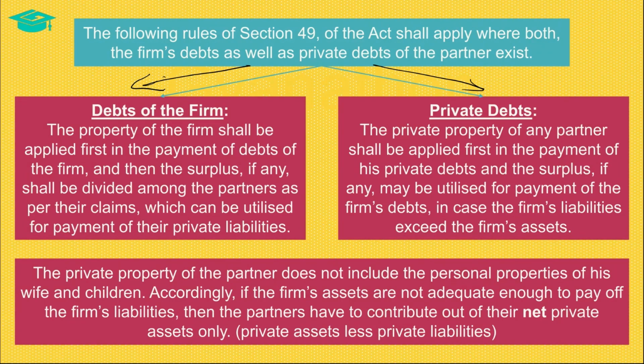While the rule states about a partner's private property, we should first understand what is included in the private property of a partner. The private property of a partner includes only the partner's personal property and does not include the personal properties of the partner's spouse and children. So, in a case where the firm's assets are not adequate to pay off the firm's liabilities, then the partners contribute out of their net private assets only, which is their own private assets minus private liabilities. This is the manner in which the firm's debts and partners' debts have to be paid off.